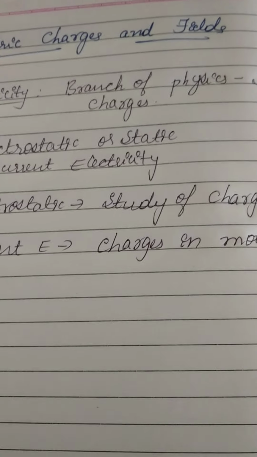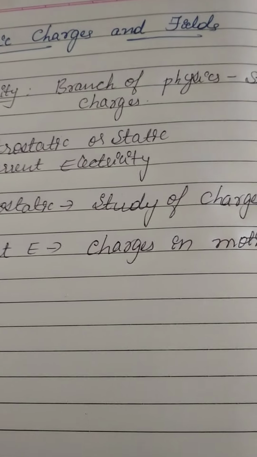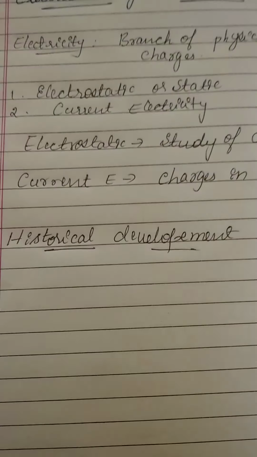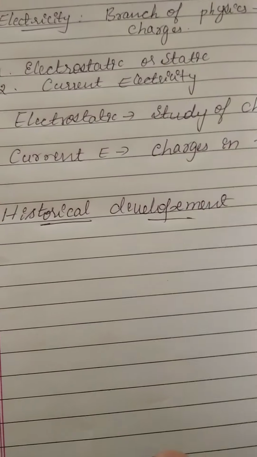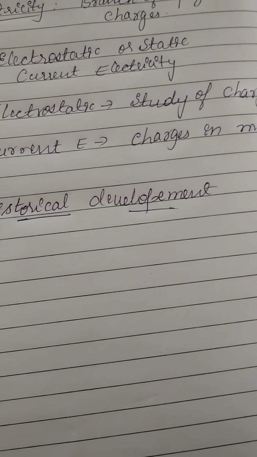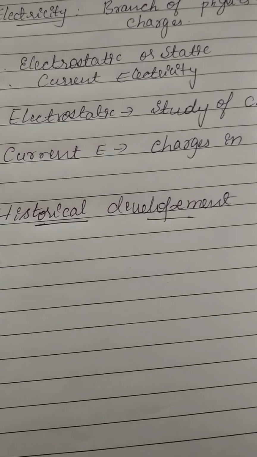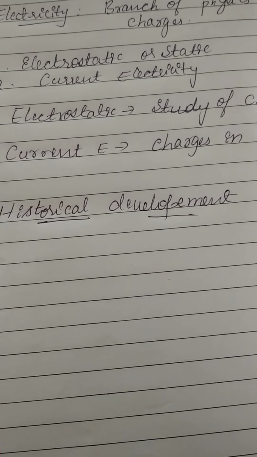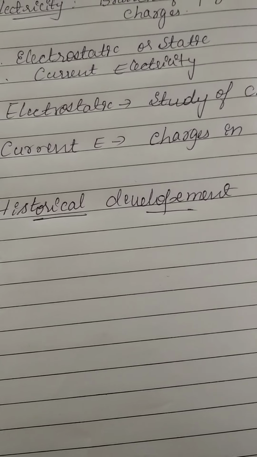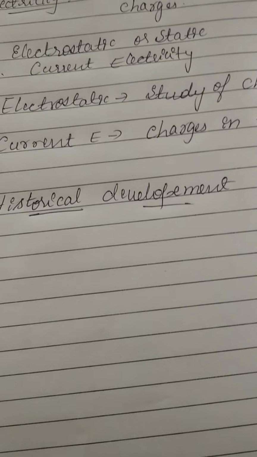The next one: the historical development of electricity, where electricity comes from and what is the base of electricity.